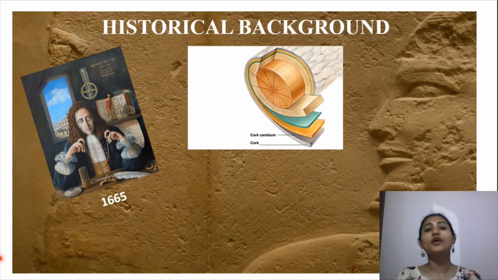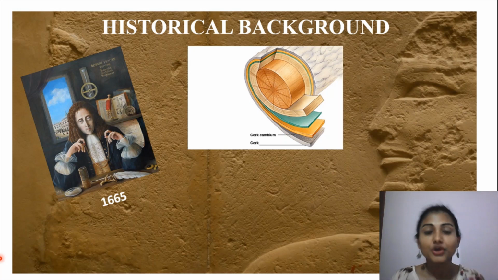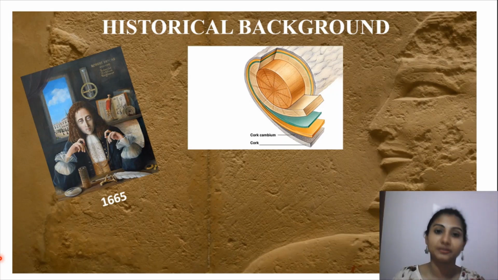And what did he observe? He observed a honeycomb shaped structure. These honeycomb shaped structures were hollow and separate, but they were very close together. So he named them cellula. What does that mean? It means a compartment which is empty. And from there, they coined the English term cells.